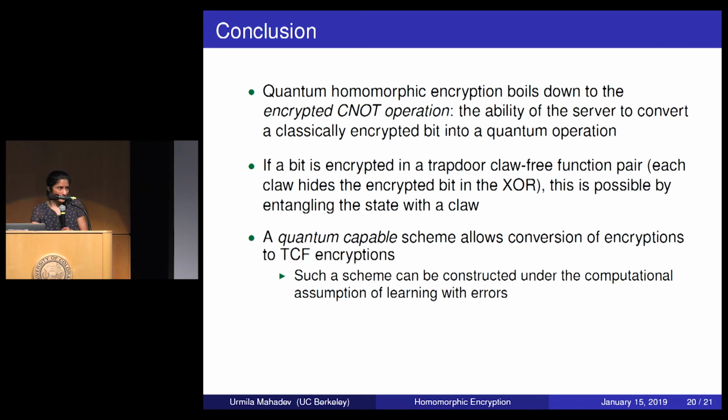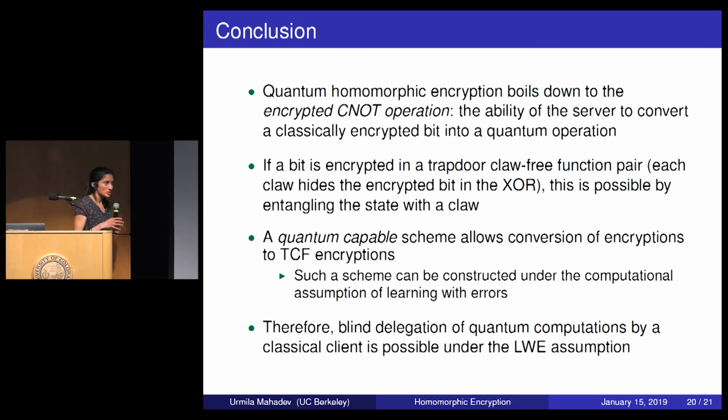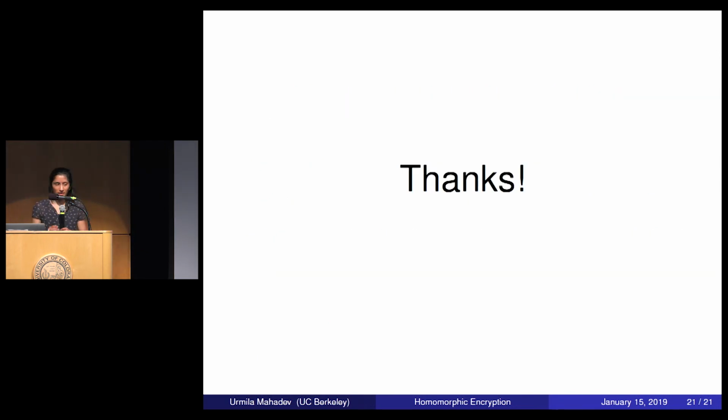And then I told you that such a scheme can be constructed from schemes existing in literature, which are based on the assumption of learning with errors. So to put it all together, what I've told you is that blind delegation of quantum computations by a classical client is possible, assuming the quantum security of learning with errors. Okay, thank you.